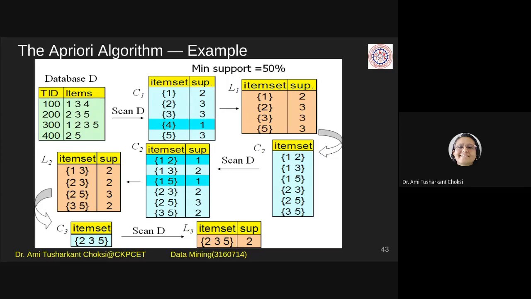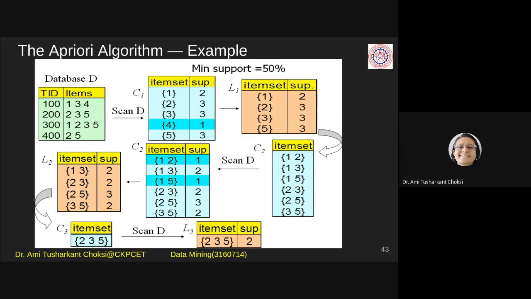If you put 1 in a string, it is also one item. So the way the example is given, do not get confused. It is an item only. In transaction 100 it is 1, 3, 4. For 200, it is 2, 3, 5. For 300, it is 1, 2, 3, 5. And for 400, it is 2 and 5.